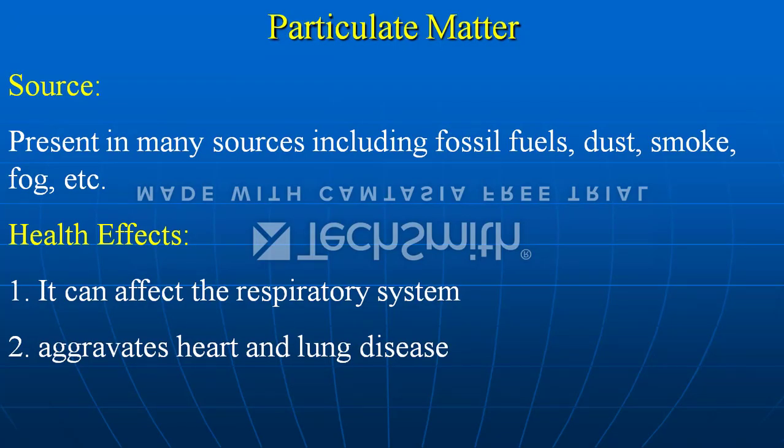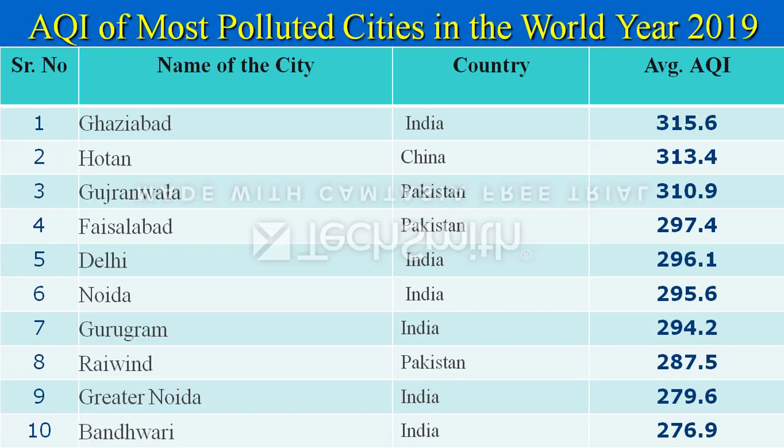Now we will discuss the AQI of the cities. See here: Ghaziabad, Delhi, Noida, Gurugram, Greater Noida, and Bandhwari. One, 2, 3, 4, 5, and 6. Within the initial 10 most polluted cities in the world, 6 cities are from India. Then 3 cities are from Pakistan and 1 city is from China, which means we are accompanied by our neighbors.